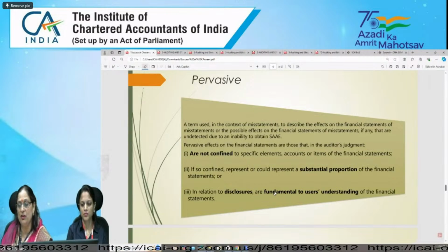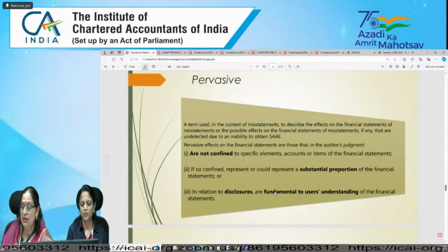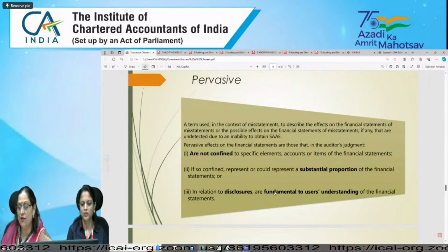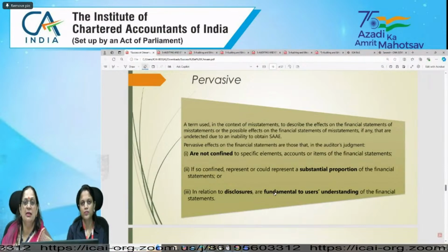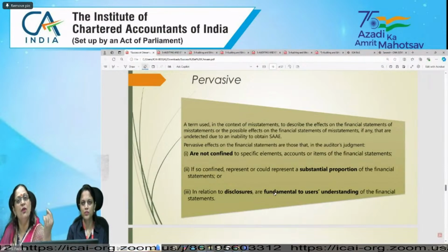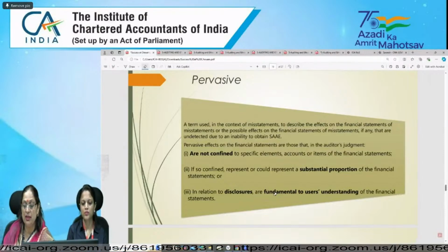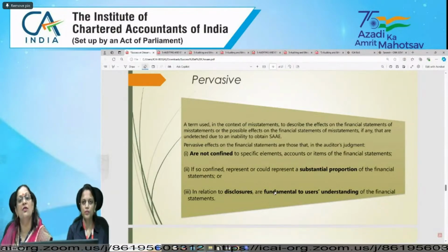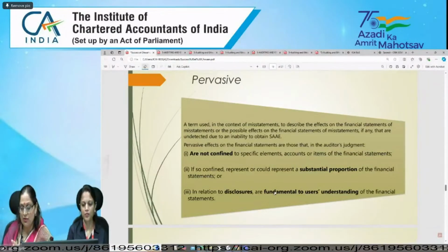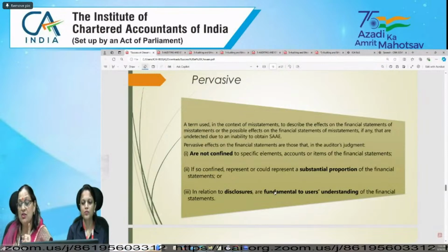Pervasive effects on the financial statement are those that, in the auditor's judgment, are not confined to specific elements. It should not be only for one thing or any specific thing. If so confined, they represent or could represent a substantial proportion of the financial statement. So it's already being highlighted, substantial proportion.